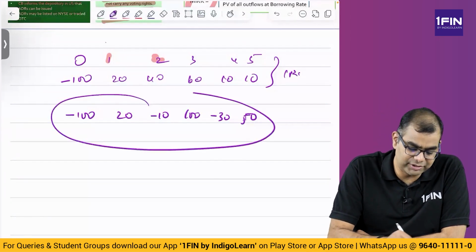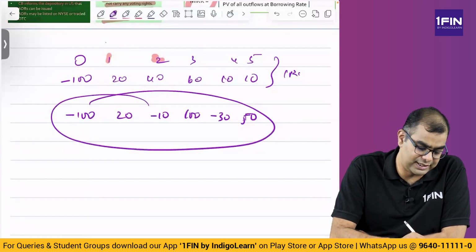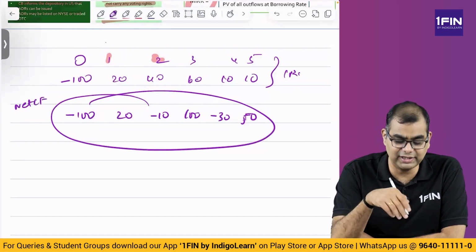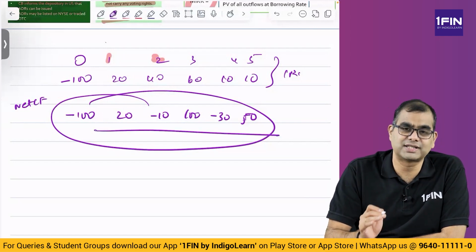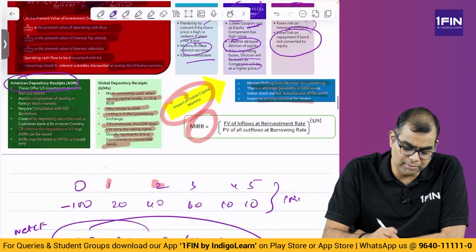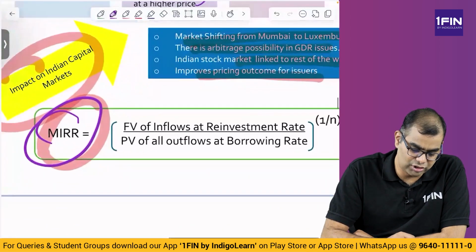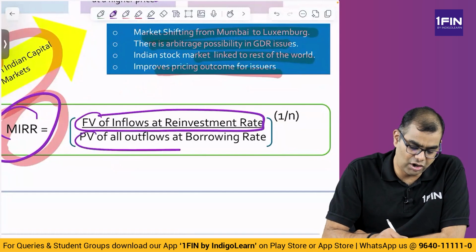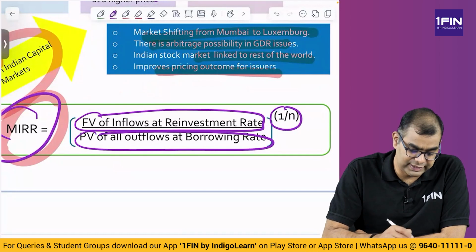Where there are intermittent cash flows which are continuously changing sign, and here I am talking about the net cash flow number. There may be revenues, there may be costs, and when you adjust everything, finally it is positive or negative. I am talking about the CFAT level. At that level, if you have continuous sign changes, you will have multiple IRRs. So there is a concept called modified internal rate of return, MIRR. In this, you compute the future value of all inflows at the reinvestment rate and the present value of all outflows at the borrowing rate, and you take the nth root of that. Then you get a rate.